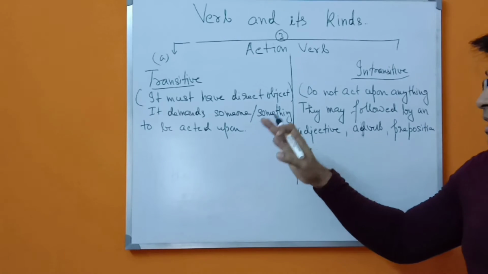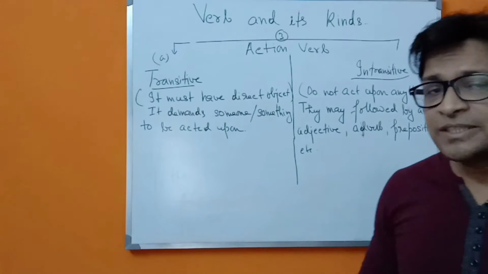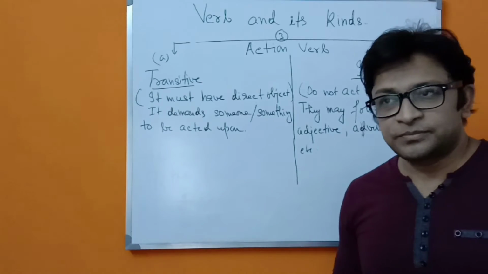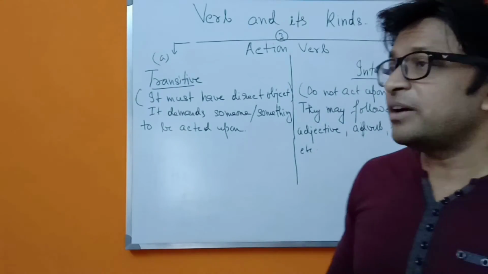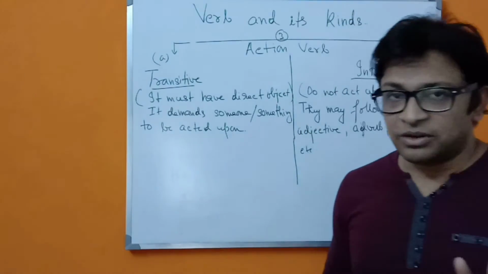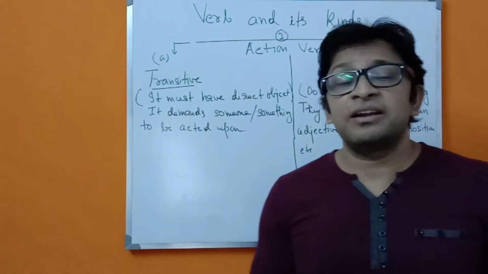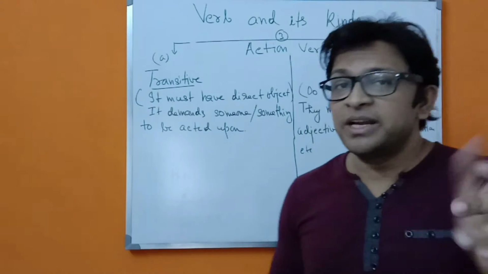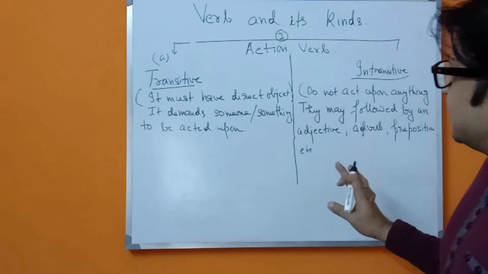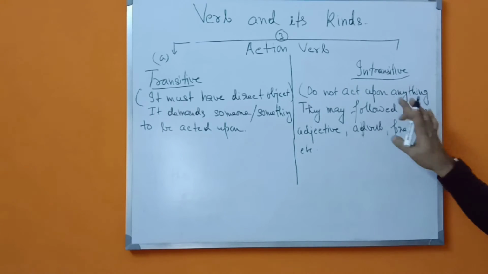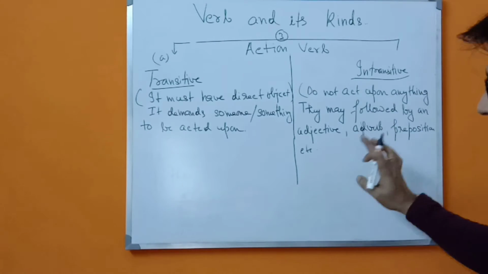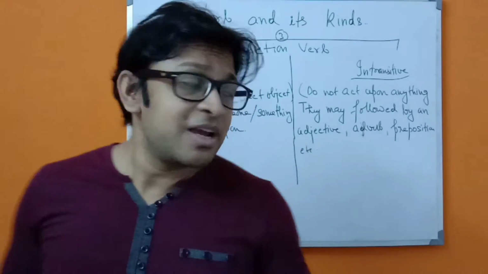You have to make your concept very clear that a transitive verb will always have an object, because if you do not find any direct object, then it cannot be a transitive verb. And obviously an intransitive verb does not act upon anything. What does an intransitive verb do?